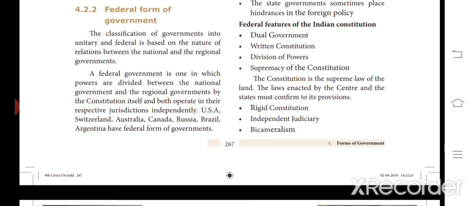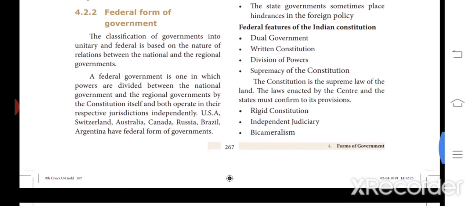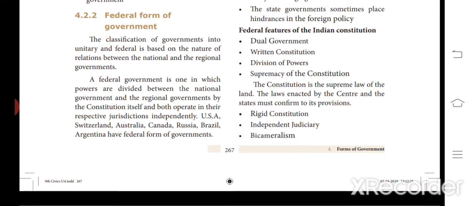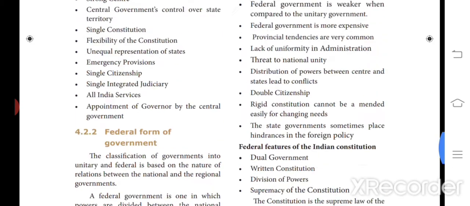The USA, Switzerland, Australia, Canada, Russia, Brazil and Argentina have federal forms of government. Federal forms of government means they have their own central governments, and they divide the supreme power of the central government into two: one is the national government and the other is the regional government. So countries like Switzerland, Australia, Canada and the USA follow this type of federal form of government.